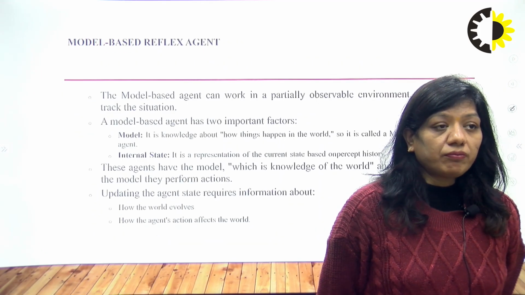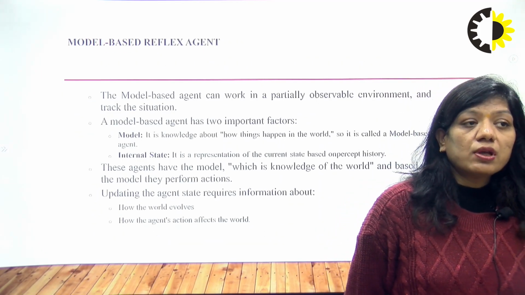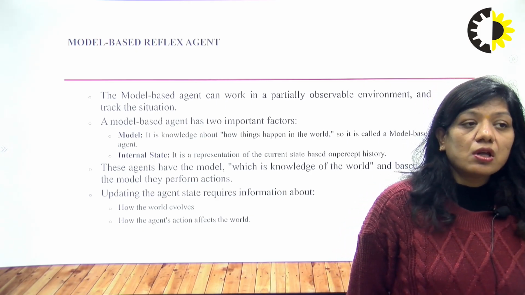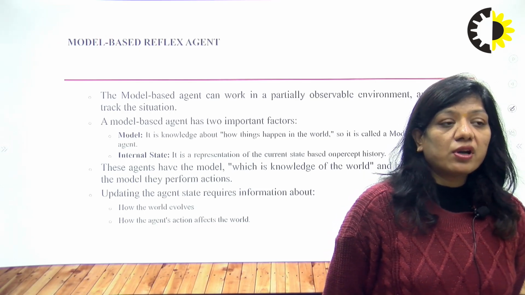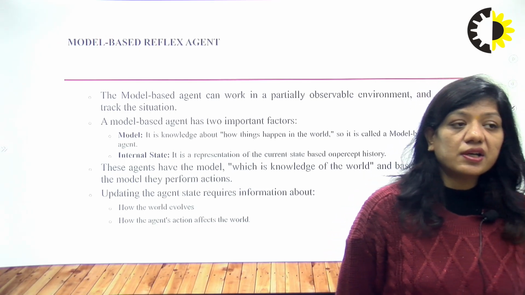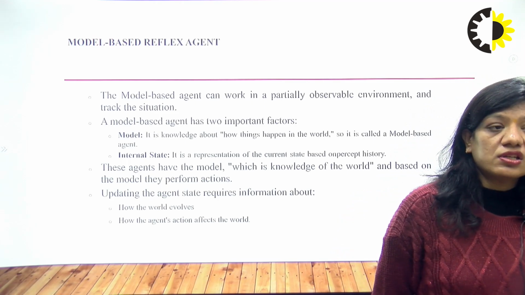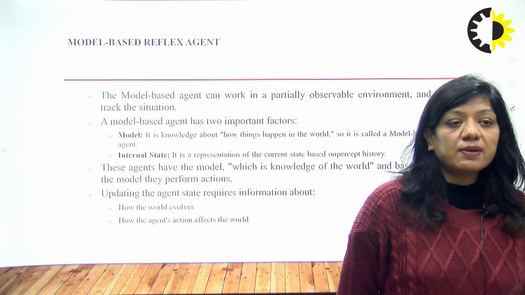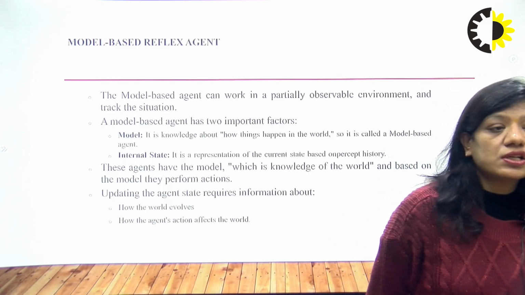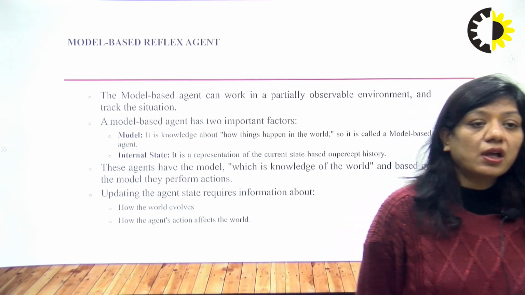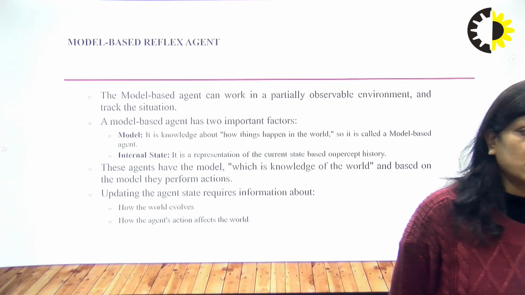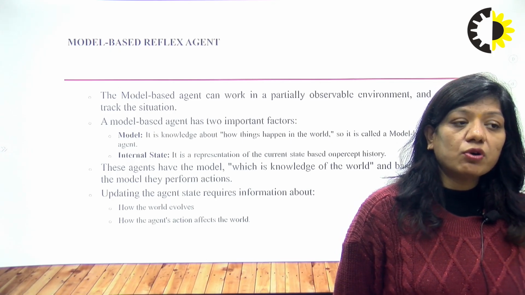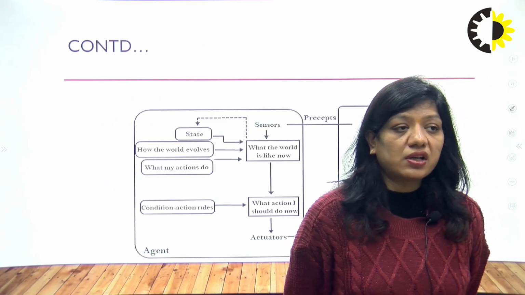Now model based reflex agent. So the model based agent can work in a partially observable environment and track the situation. In model based agent we have two important factors. First one is model and second one is internal state. So what is model? It is knowledge about how things happen in the world, and internal state means it is a representation of the current state based on percept history. So these agents have the model, which is knowledge of the world, and based on the model they perform action. And updating the agent state requires information about how the world evolves and how the agent's action affects the world.